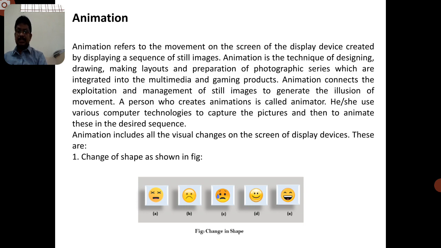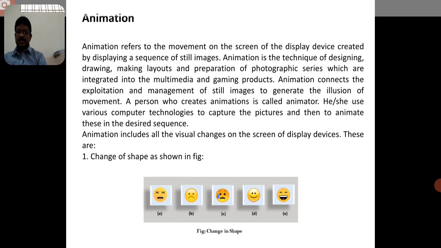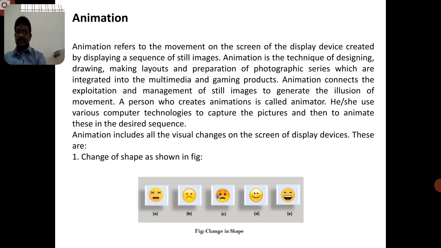But here we can integrate some of the images together and form an animation. That's why it is a technique of designing or drawing, making layouts and preparation of a photographic series which are integrated into multimedia images.